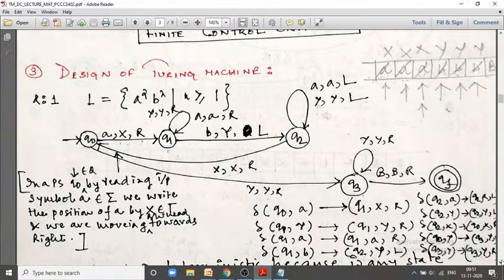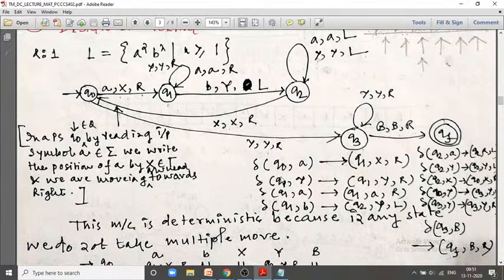So you can see that this is basically my transition function. At a state q0 I give small a and I move to q1 state, and I replace this small a by capital X, and I move my read write head position towards right. So in this way all the transition functions have been written, and ultimately we observe that at a state q3 whenever I read blank symbol I replace it by blank symbol and I move towards right, and I find that there is no more character of the string present to be scanned anymore.